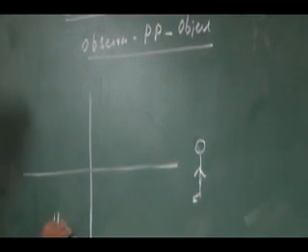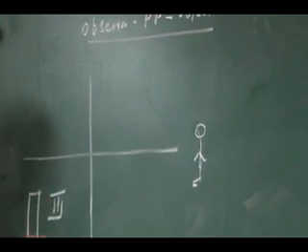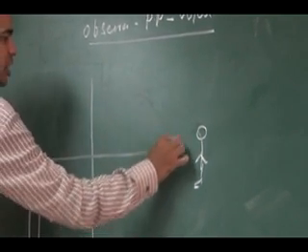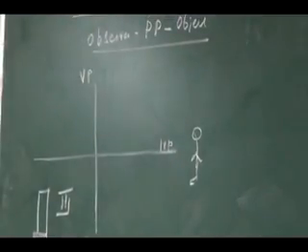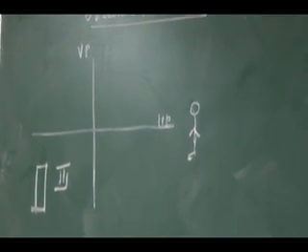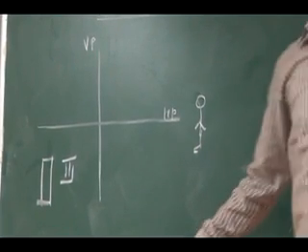So this is my third quadrant. Object is here. This is my horizontal plane. This is my vertical plane. So what is the position of the object here, with respect to horizontal and vertical plane and the observer? Below the horizontal plane.